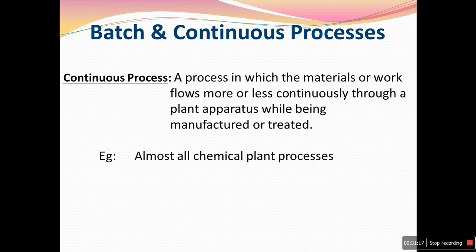The water is taken from the water reservoir to this boiler, and then the water is converted into steam. This steam flows through pipes and through a turbine. The turbine is coupled to an alternator, which will produce the power. So there are almost no stationary materials. Almost all the materials are flowing from one place to another place. That's why those processes are called continuous processes.